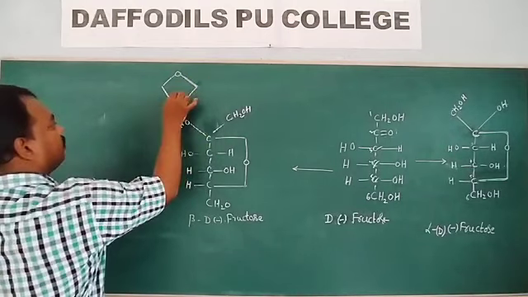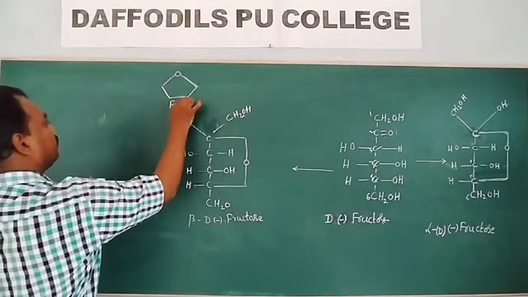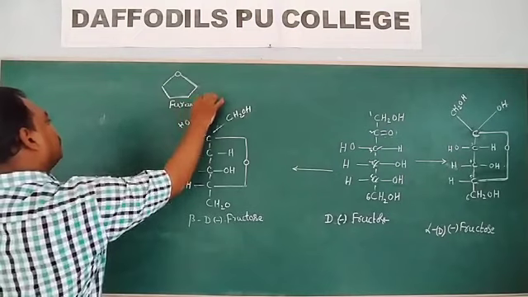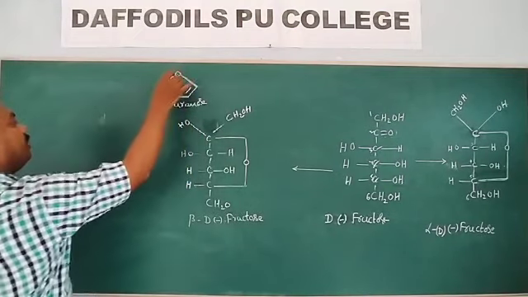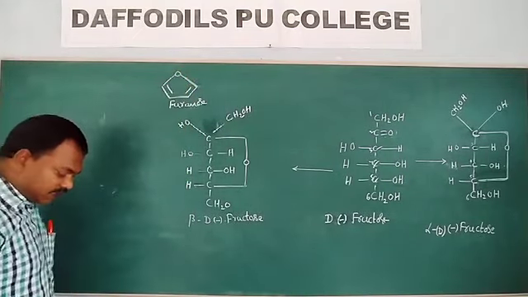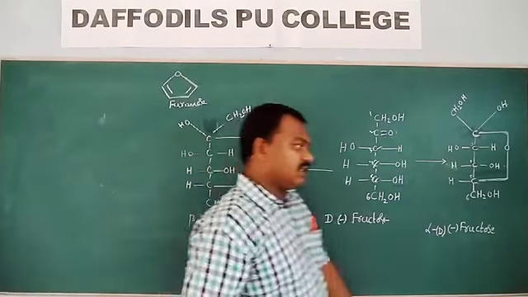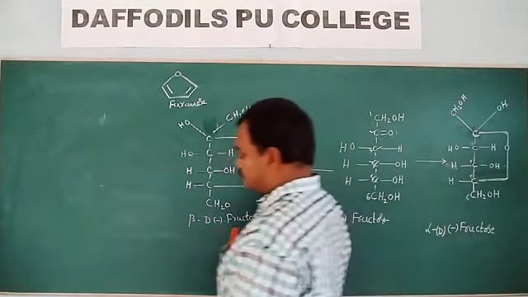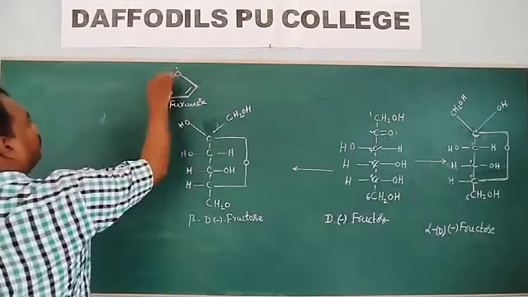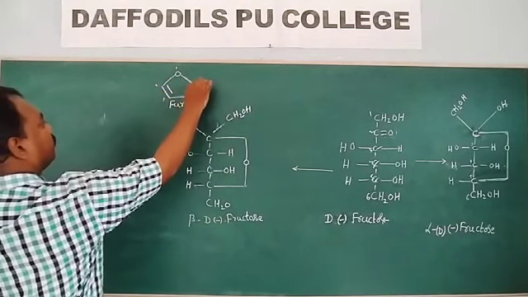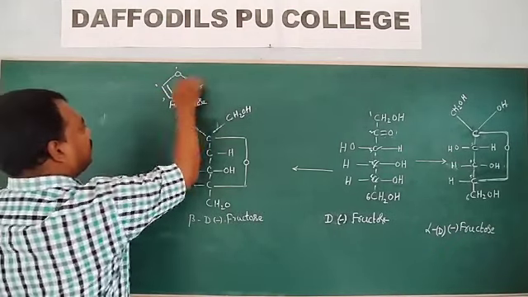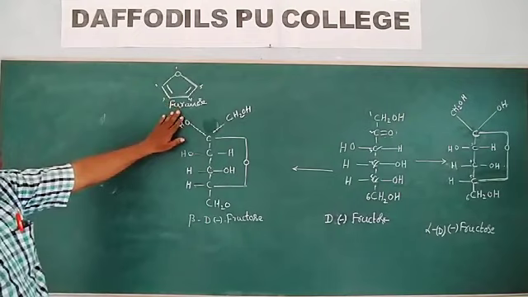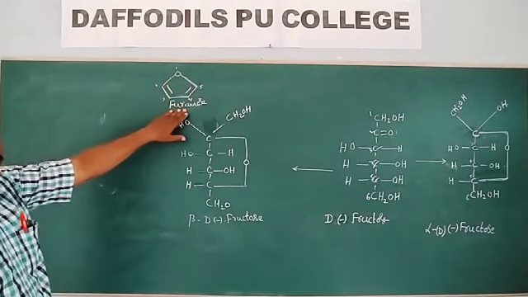This is called furanose. How many atoms are there in the furanose? Count along with the other atoms: 1, 2, 3, 4, 5. Five atoms. So this is a 5-membered furanose ring.